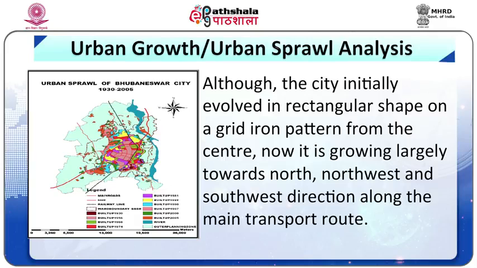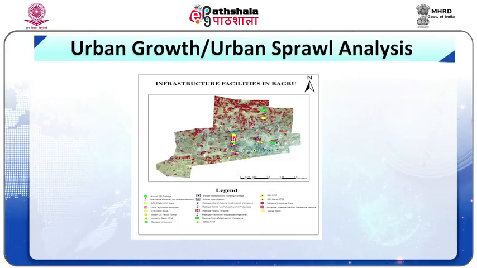The maps in figure 4 and figure 5 depict details of physical growth of the city and the direction of growth.